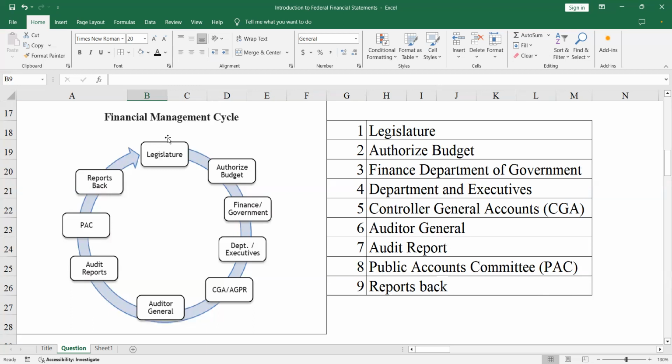fiscal commitment, and therefore the Public Accounts Committee looks at the federal financial statements and then they present this report to the Parliament. The Parliament approves it. Once the Parliament approves it, the President signs it. And that's the closing of the financial statements of that year.